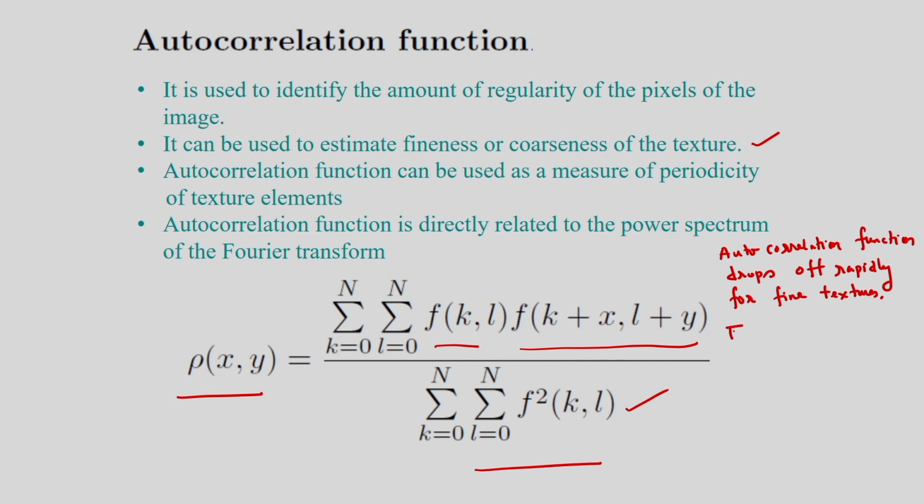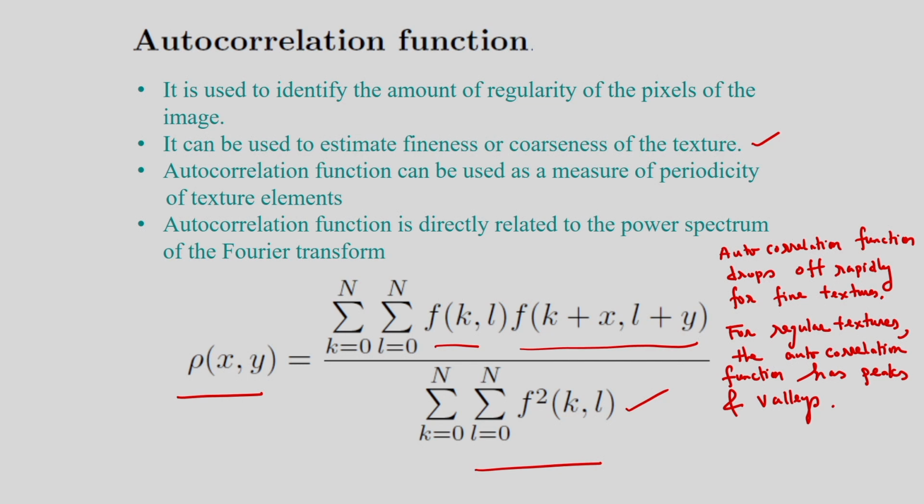And for regular textures, the autocorrelation function has peaks and valleys. So that means the autocorrelation function can be used as a measure of periodicity of texture elements.